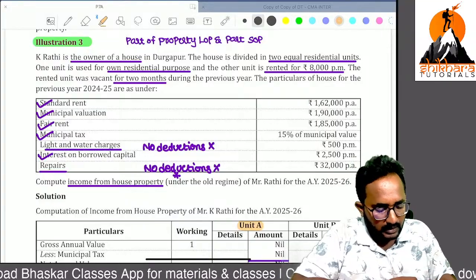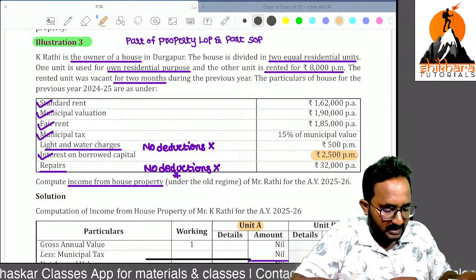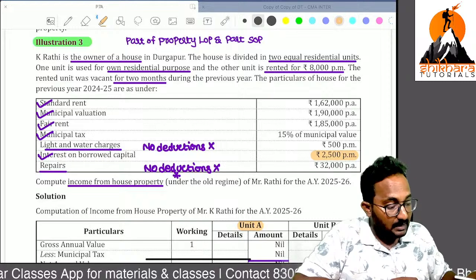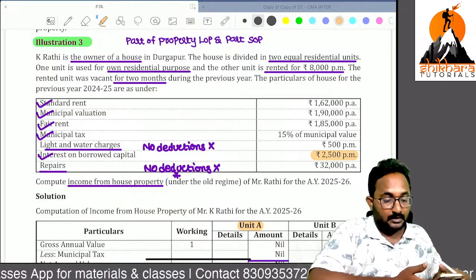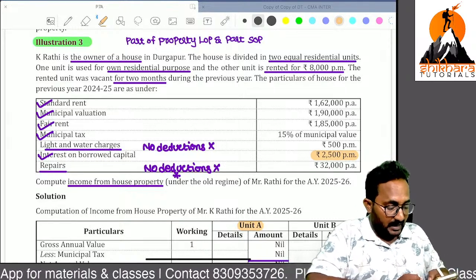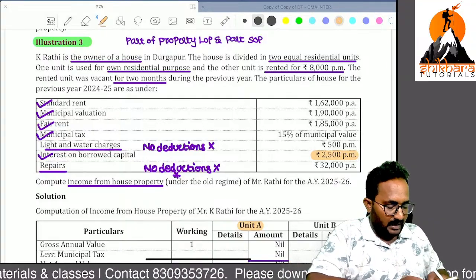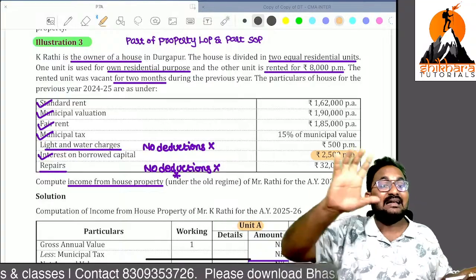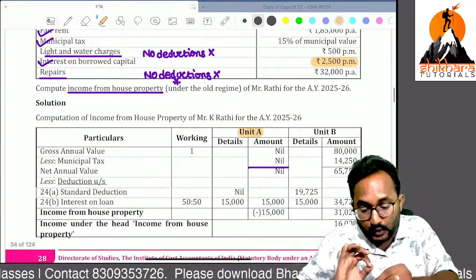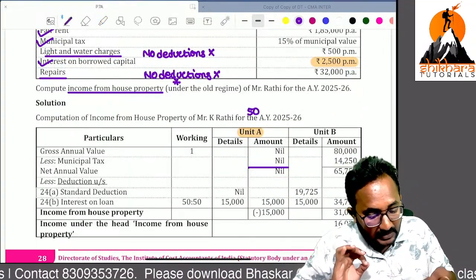Interest on borrowed capital is 2,500 per month. Per annum how much can you calculate? Per month 2,500, so per annum 2,500 into 12. This is for the entire house. Now unit A and unit B are equal, so you can apportion 50-50.